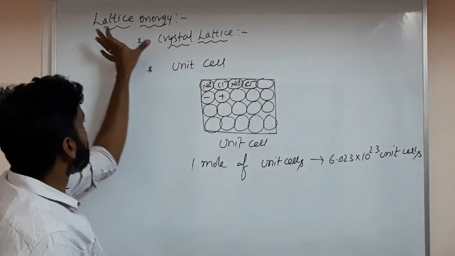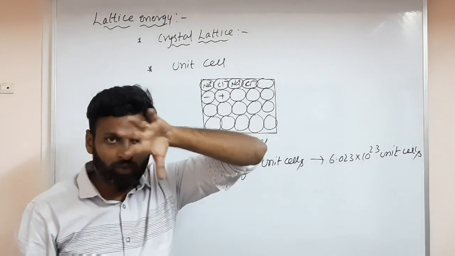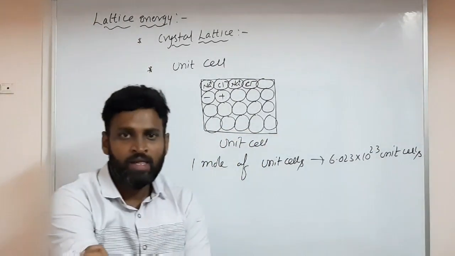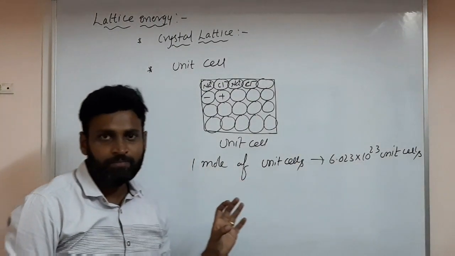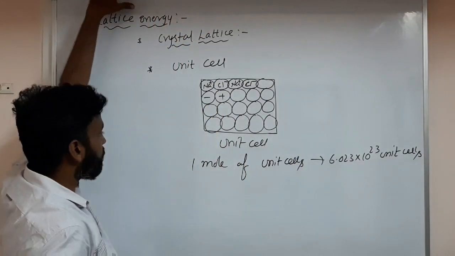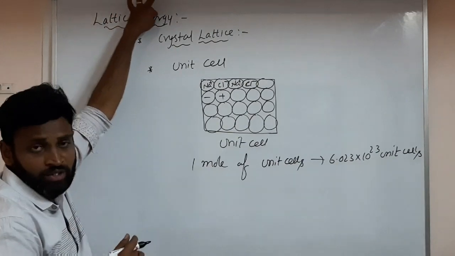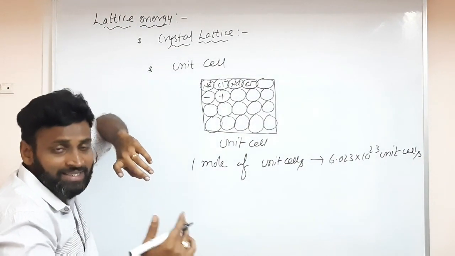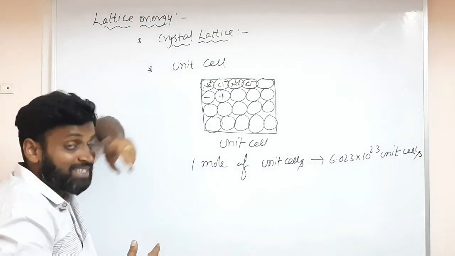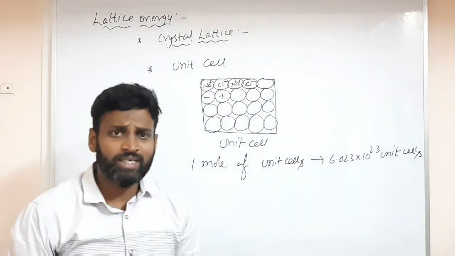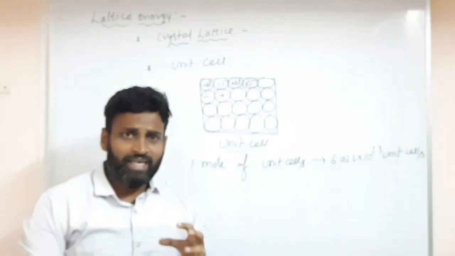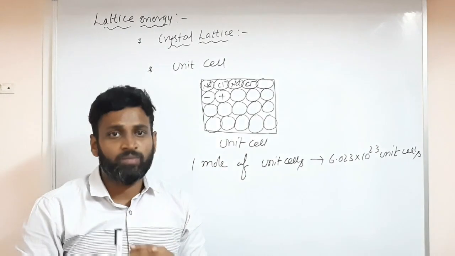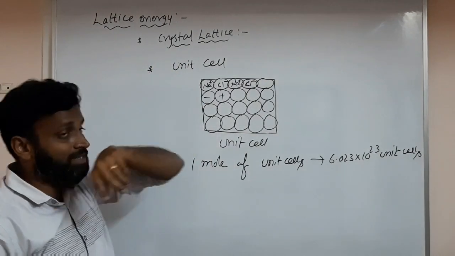So first I said what is lattice energy. To understand lattice energy you must know what is crystal lattice, what is unit cell. Hope you understood what is unit cell. Now what is lattice energy? I repeat one more time. The amount of energy which is required to break 1 mole of crystal lattice is called lattice energy. Otherwise, the amount of energy released when 1 mole of crystal lattice is formed is called lattice energy.